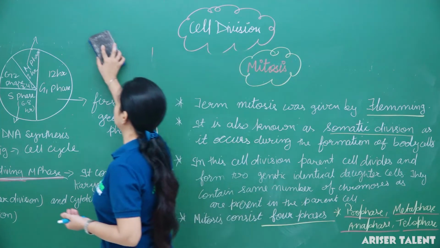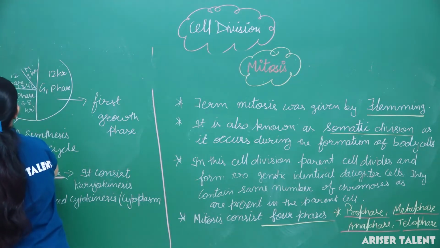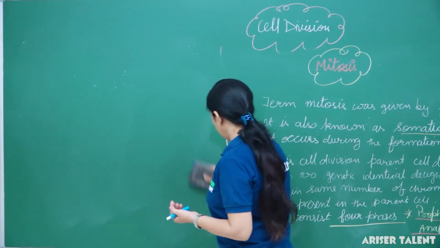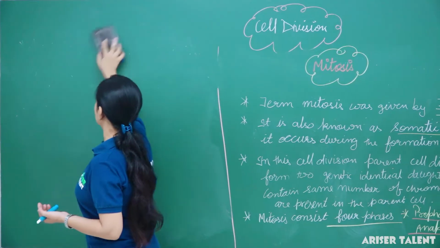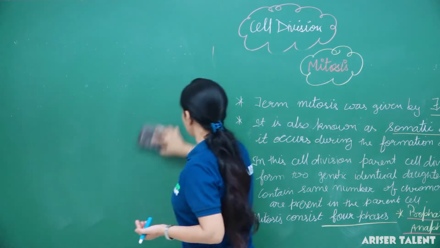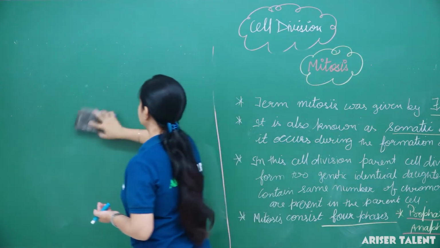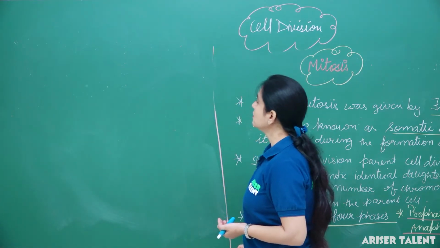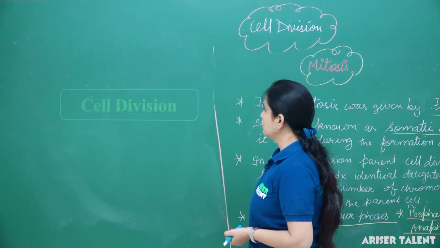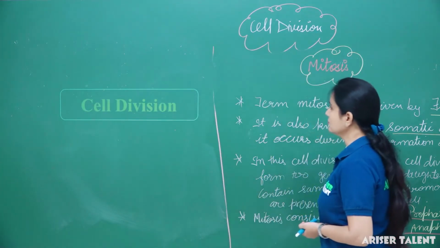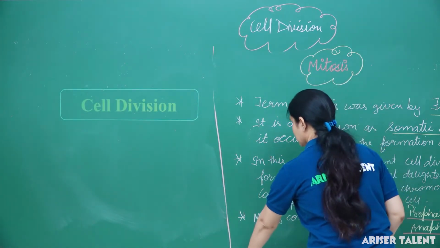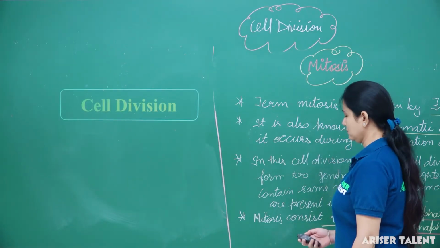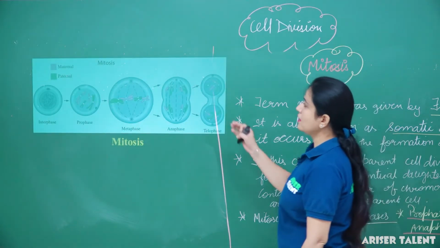First of all, we will talk about prophase. Prophase is the longest phase in which chromatin material condenses and forms chromosomes. Here we can see the phases of mitosis.